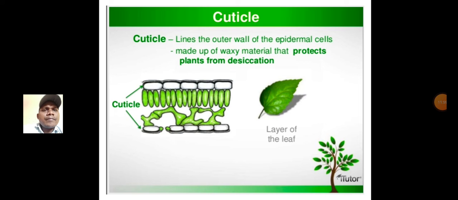Next, cuticle. It lines the outer wall of the epidermal cells and is made up of waxy material that protects the plants from the desiccation process. Cuticle is present on the epidermis. This process is called cutinization. Generally the cuticle is present on both sides, upper epidermis and lower epidermis.